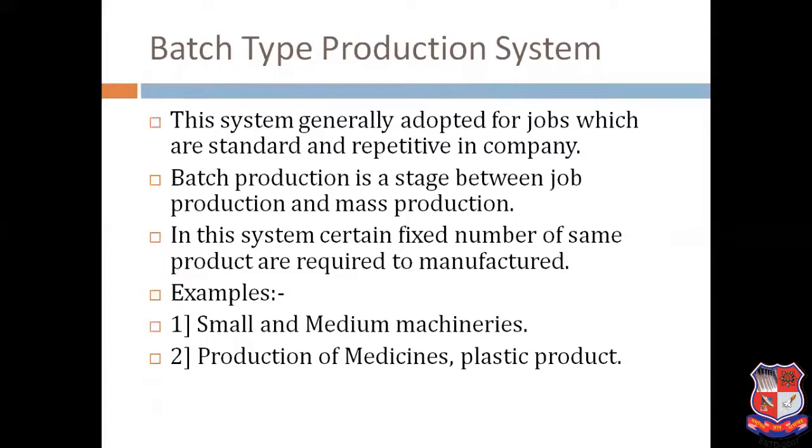Batch type production system. In the batch type production system, likewise nut and bolt, if you are manufacturing 100,000, 1,000, 10,000 components, this system is generally adopted for jobs which are standard and repetitive in the company. Batch production is a stage between job production and mass production. In this system, a certain fixed number of the same product is required to be manufactured. Small and medium machineries, likewise production of medicine and plastic products. Small and medium machineries means, for example, if we need to manufacture a tea cup, there is a small machine that manufactures it 24/7. So manufacturing on that particular machine is also considered a batch type production system. The production of medicine and plastic products likewise comes under the batch type production system.